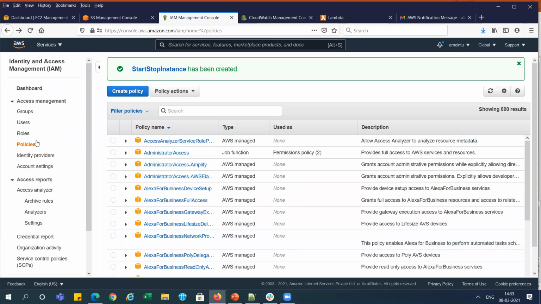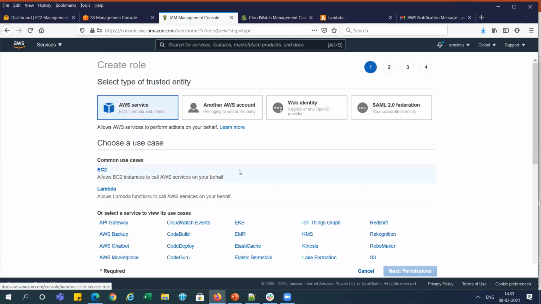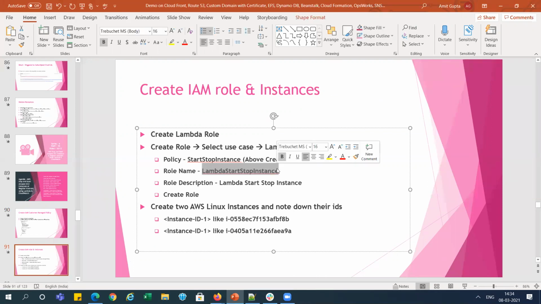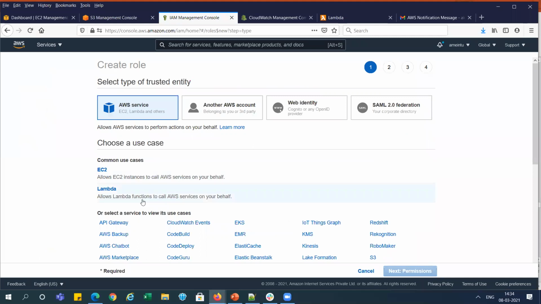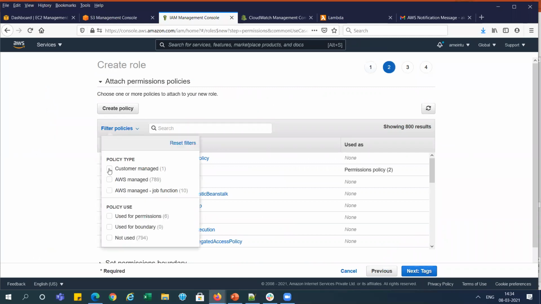Now we can go to the roles, and we will go and create a role, right? So you can see here, this is create role. We will select this policy, and for the role use case we select Lambda, right? I am going to the next, and for the policy we can select customer managed policy.